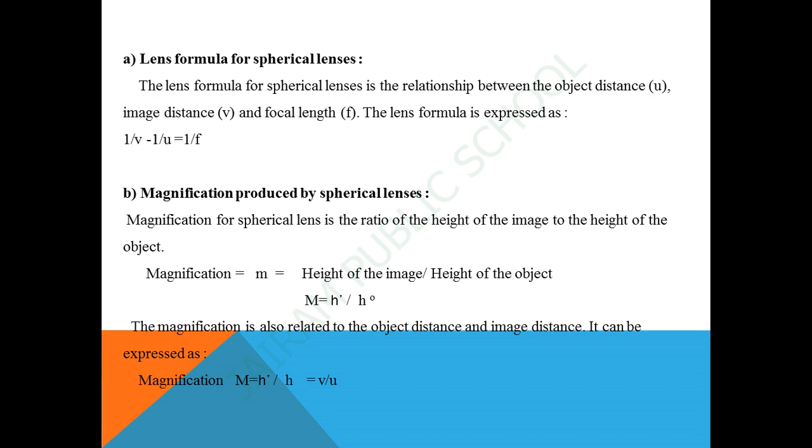Next, magnification produced by spherical lenses. The magnification produced by a lens is similar to that of a spherical mirror, and it is defined as the ratio of the height of the image and the height of the object. The magnification is represented by letter m. If h is the height of the object and h dash is the height of the image, then m equals h dash by h, and magnification m equals v by u.